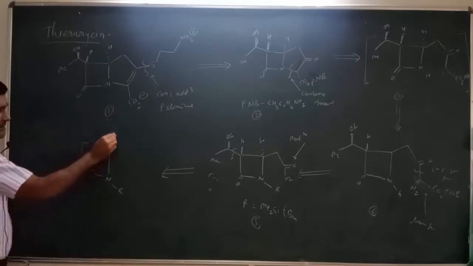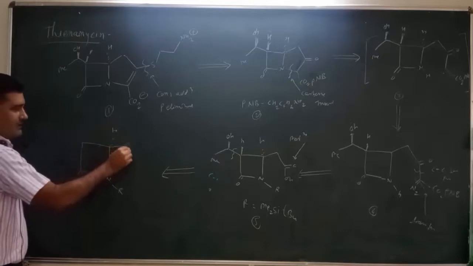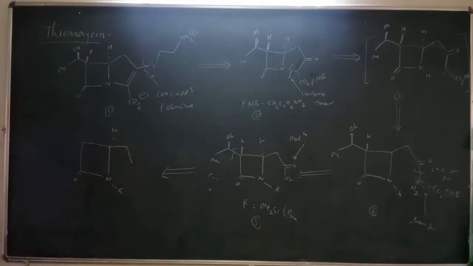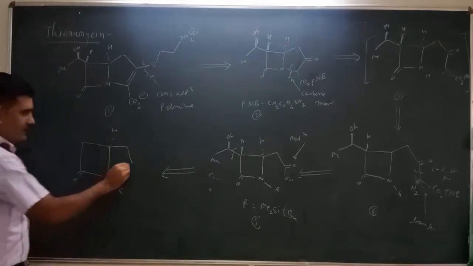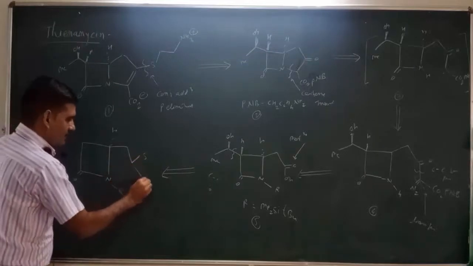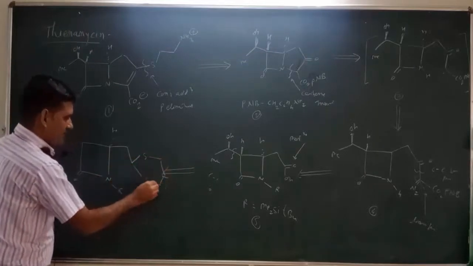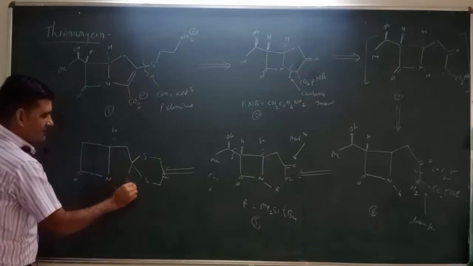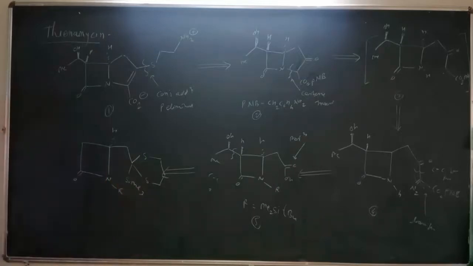Here is the hydrogen below the plane, and here we can protect these carbonyl functionalities by using a cyclic thiol substitution, and here we are using the SiMe3 substitution, right?